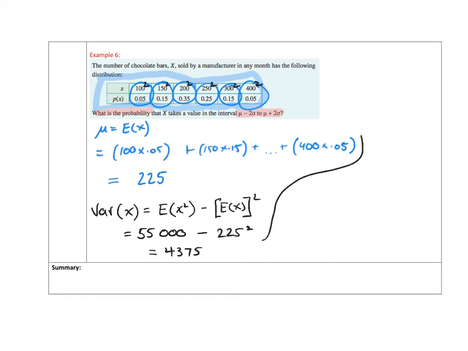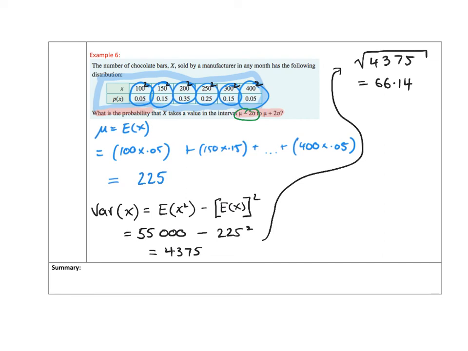So if we come all the way back up here, we would say the square root of 4,375, and we only need to go to 2 decimal places here, is 66.14. Now we're almost there. Our mu is 225.